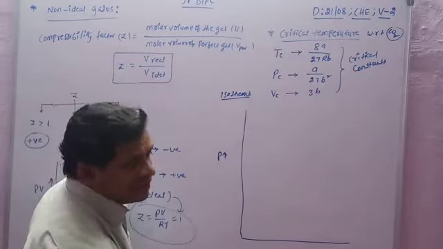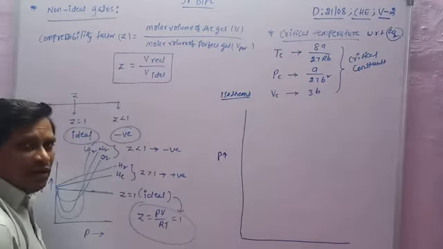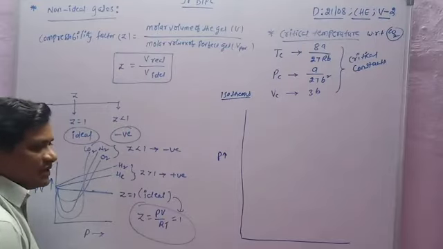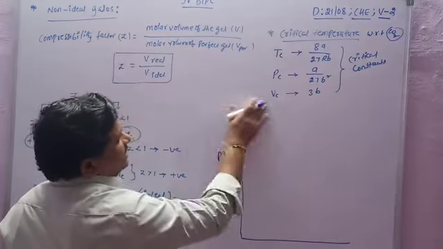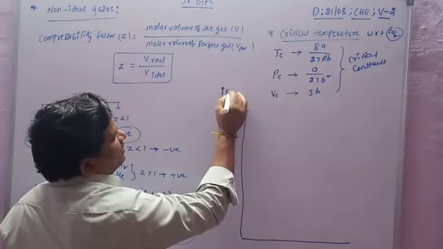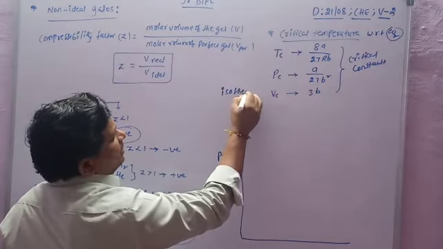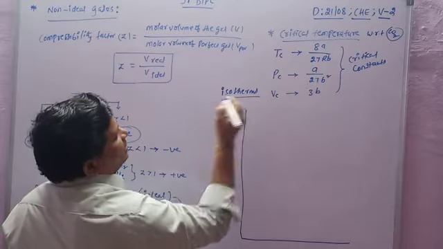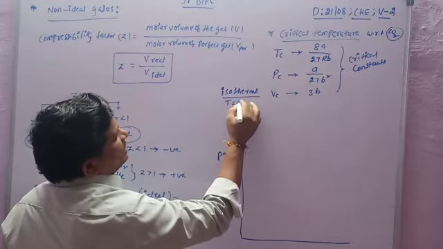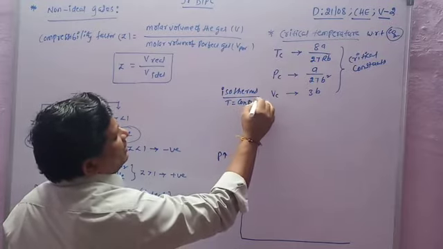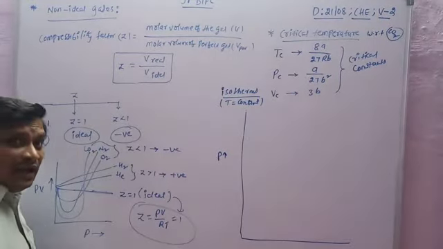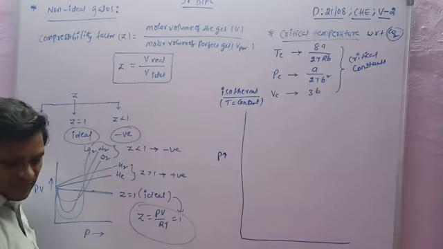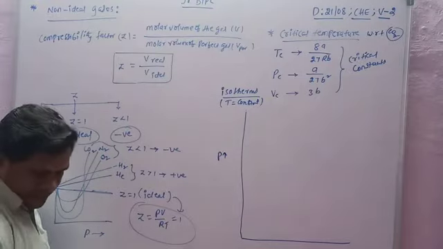At constant temperature, a graph or plot is drawn between pressure and volume, wherein T is constant. So a graph drawn between pressure and volume at different constant temperatures.